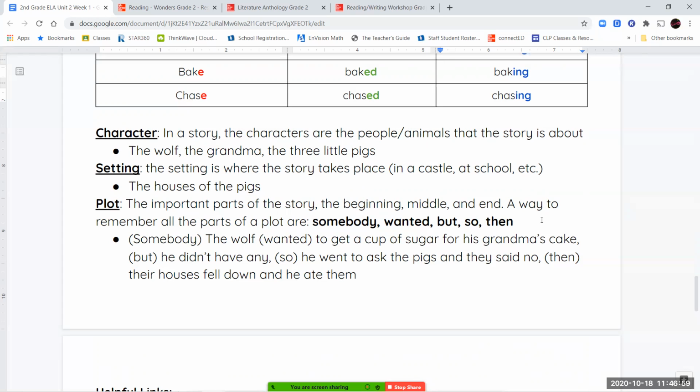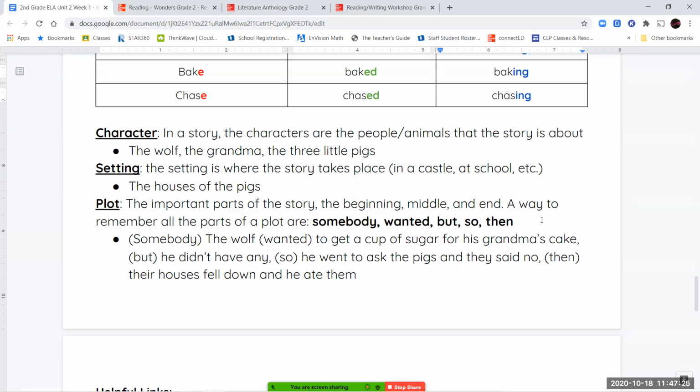Somebody, wanted, but, so, then. So, somebody are your characters. Wanted is what is happening in the story. What's their goal? What are they trying to do? But is when something happens and that gets in the way, right? That's the problem in the story. So is how your character is trying to deal with that problem. How are they trying to fix it? And then tells you what happens at the end.